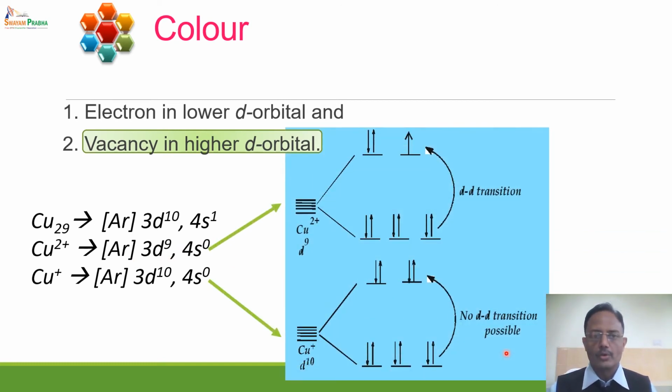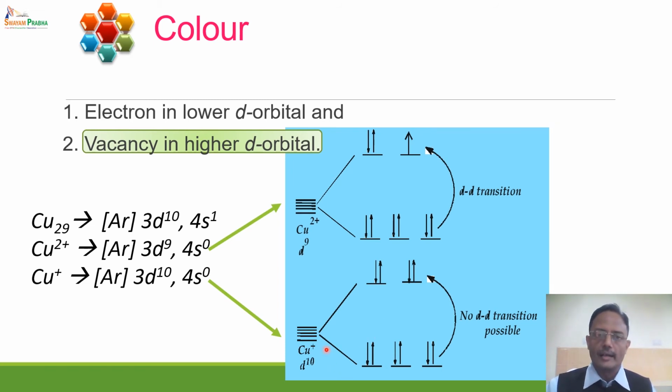Now if it undergoes hydration, there will be crystal field splitting. But in a d10 system, even if there are electrons in the lower d orbitals, there is no vacancy in the higher d orbital, and so d-d transition is not possible. Hence, Cu+ will be colorless.